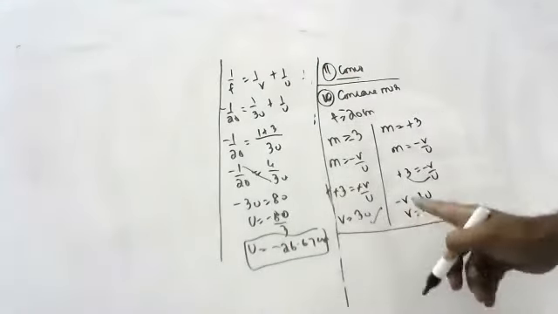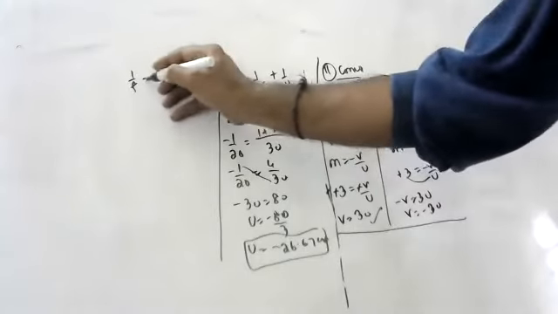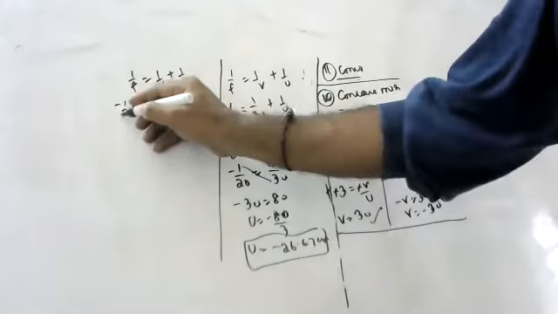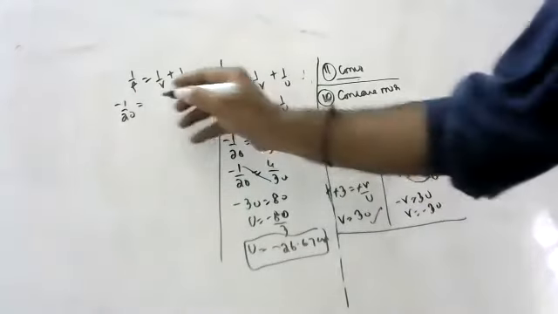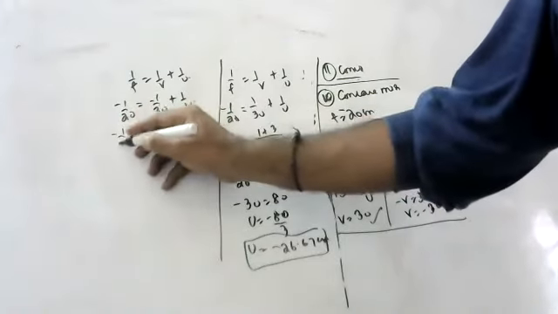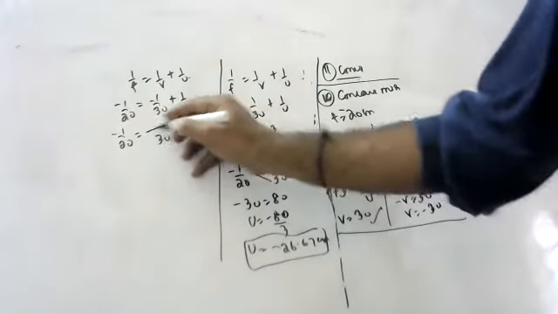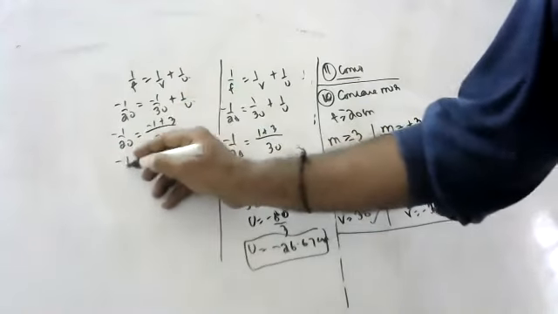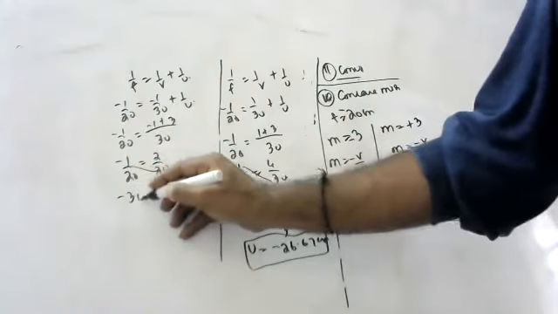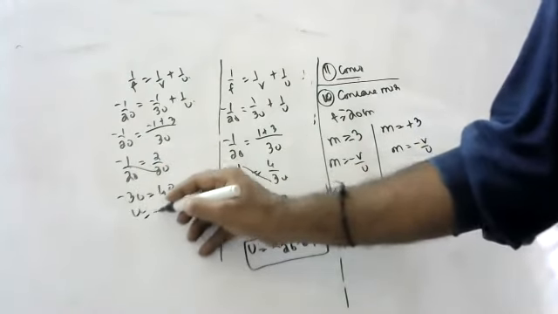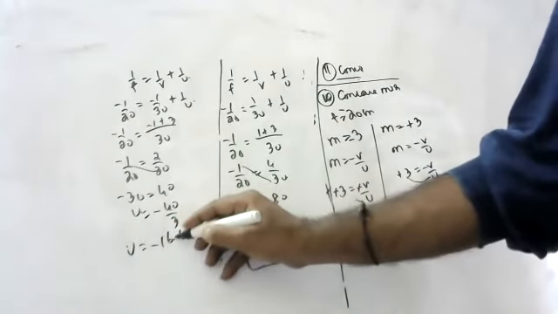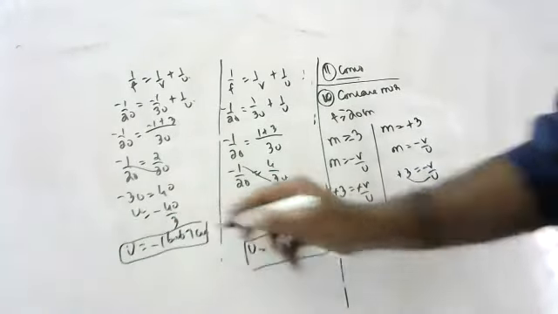The other possible distance is this. 1 by f is equal to 1 by v plus 1 by u. Minus 1 by 20 is equal to minus 1 by 3u plus 1 by u. I will show you with a ray diagram. 3u is the LCM, so minus 1 plus 3: minus 1 by 20 is equal to 2 by 3u. Minus 3u is equal to 40. u is equal to minus 40 by 3, so u is equal to minus 16.67 centimeters. This is another possible distance.